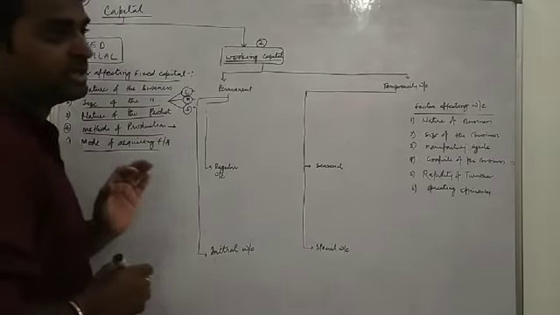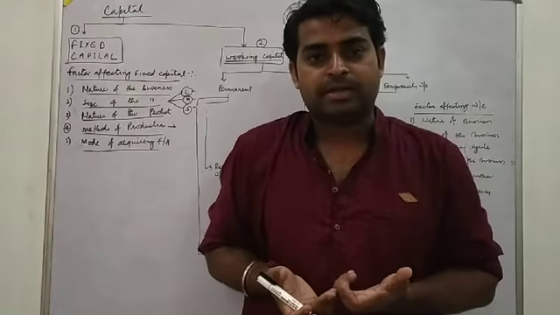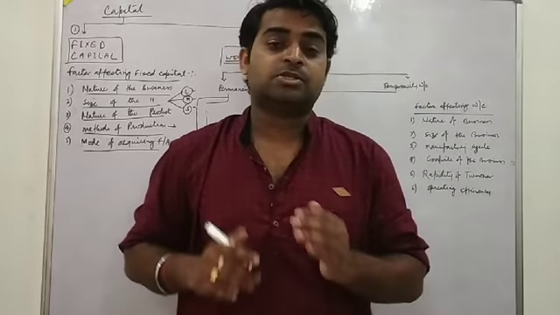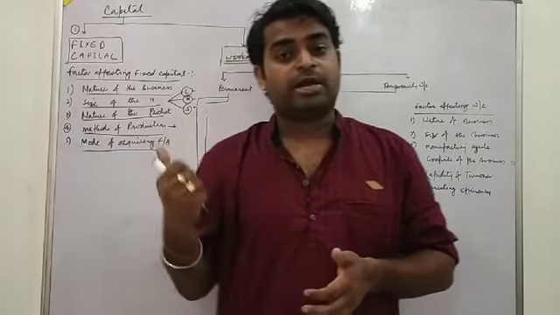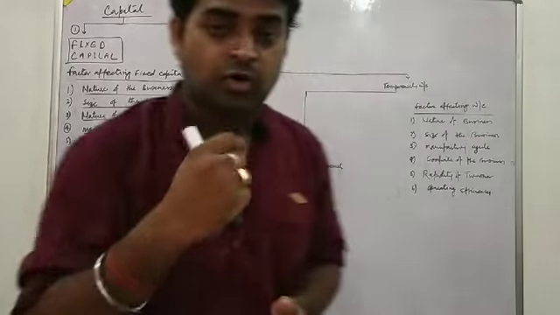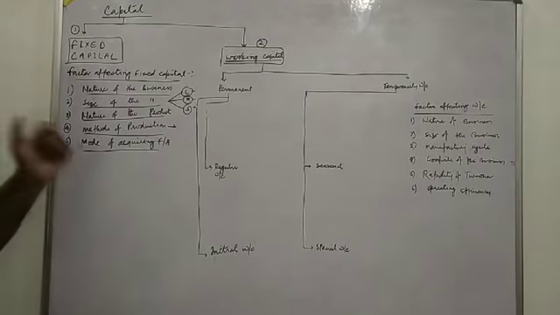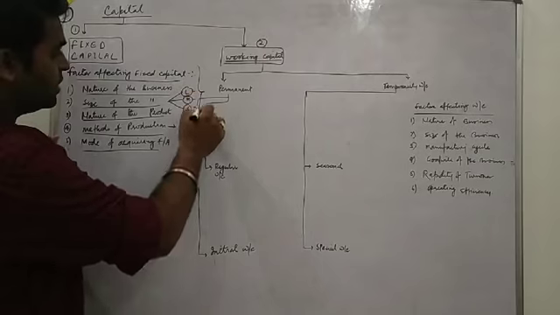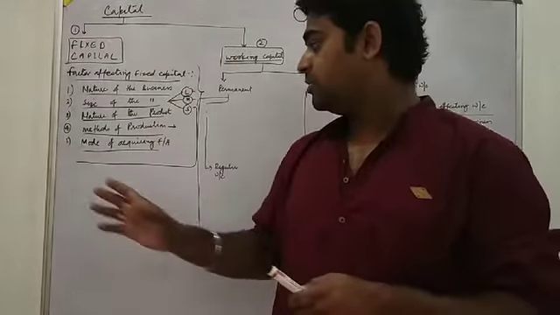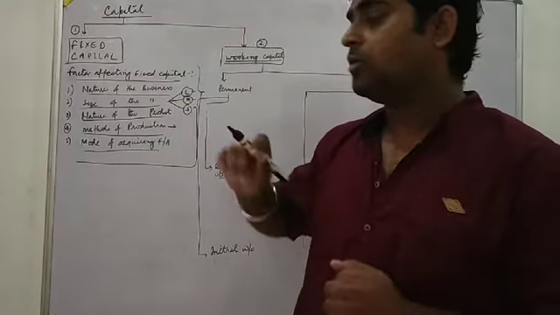Mode of acquiring fixed capital means in which mode we are collecting the amount of fixed capital. Suppose I have taken a loan, then we have to pay interest on that loan, so the cost of capital will be very high. So by what methods we are acquiring fixed assets or fixed capital, all these are the factors which affect fixed capital. There are many other points in your books you can see, but these 5 points are more important. So I have described all these points.